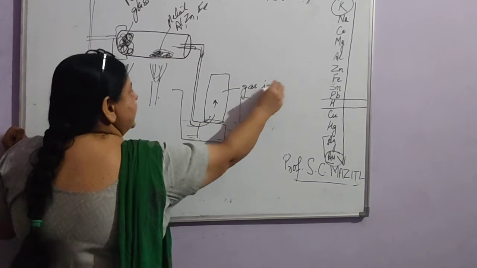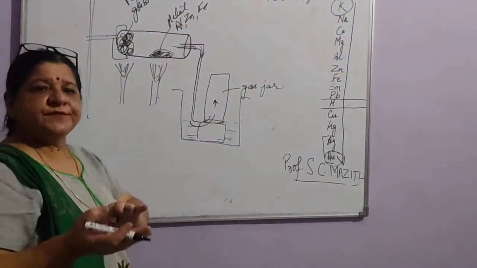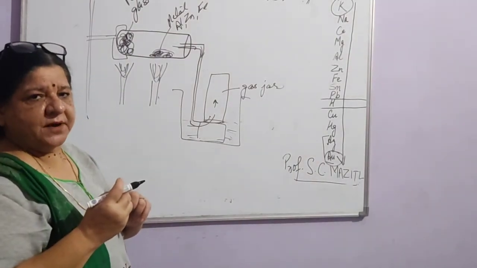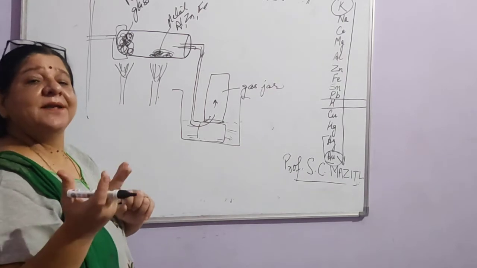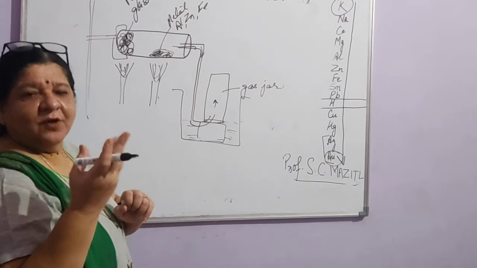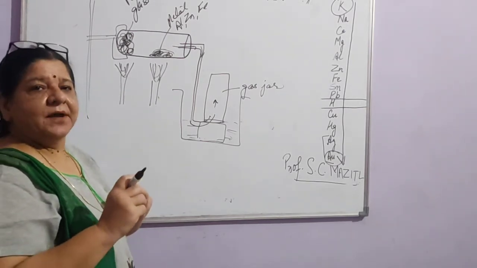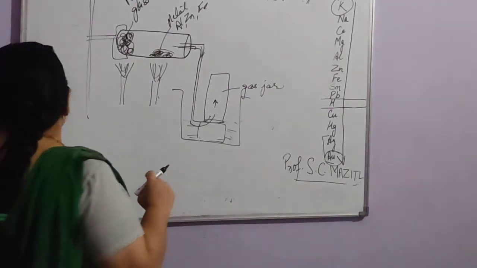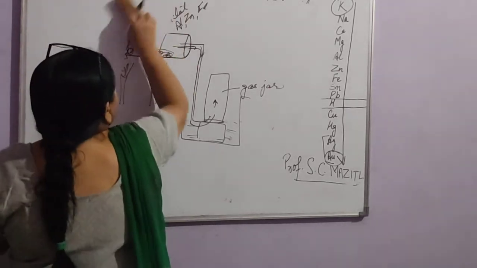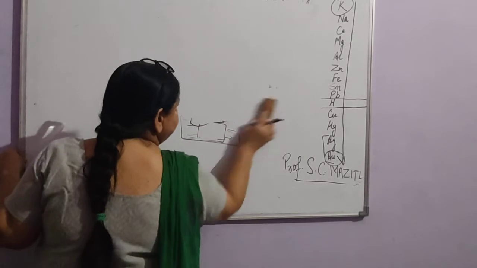When this gas jar is filled with the gas, we remove it and bring a burning candle near the mouth of the gas jar. What will happen? Yes, the candle will burn with a pop sound, which is the characteristic of hydrogen gas. So this way we can prove that hydrogen gas is released whenever any metal comes in contact with water.